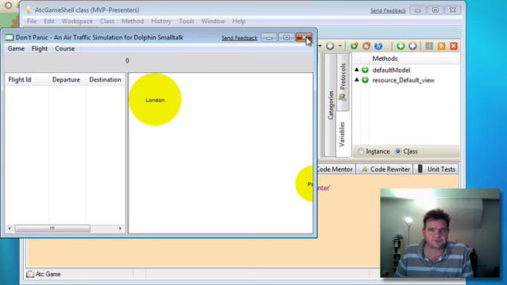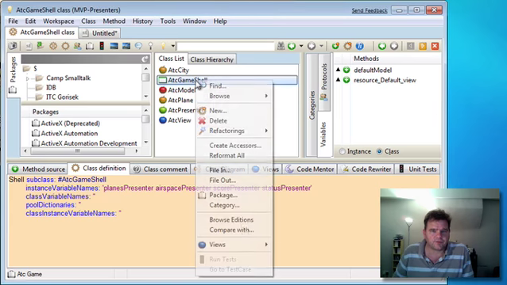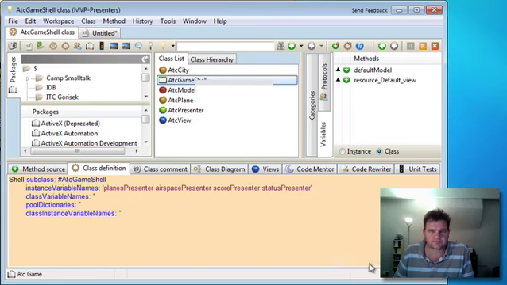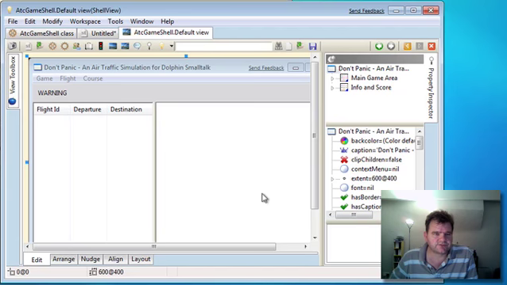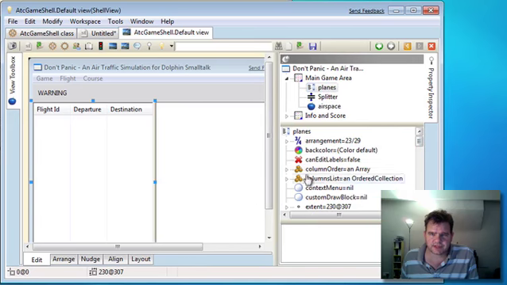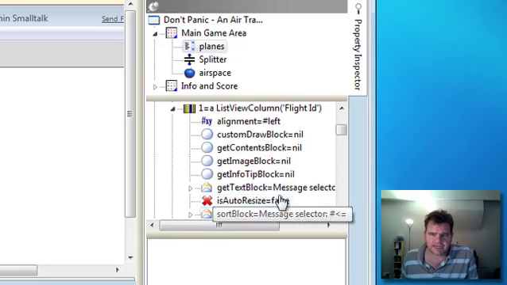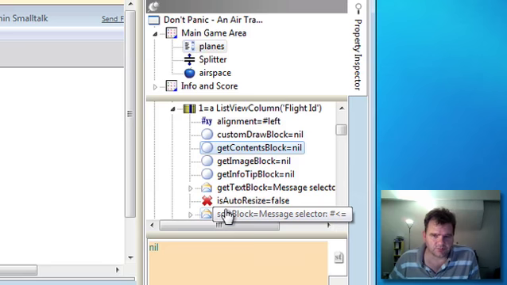I'm going to close this view and go to the view composer to edit the game shell. Now, to populate these list box columns correctly is fairly straightforward. What we need to do is find the list view that we have inside this main game area, and if I just resize this slightly so we can see it a bit easier, go to the columns list and choose the various columns, and for each one define a get contents block, which will say what we want the contents of the column to contain.